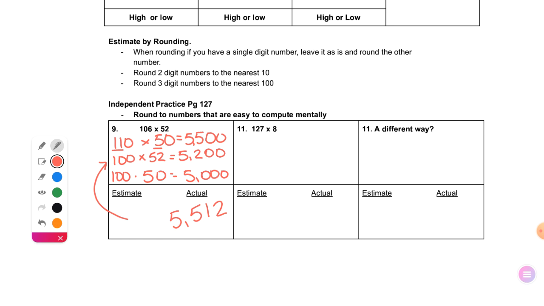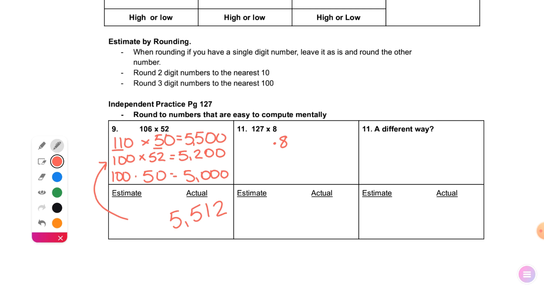Number 11. Notice there's a single-digit number. So we want to try and leave the single-digit number a single-digit number. So let's leave that be. Now this is where, depending on how good you are at your math facts, you may round this one differently.